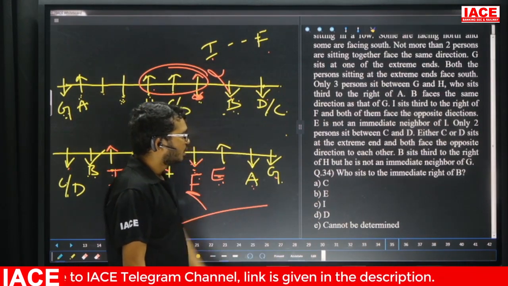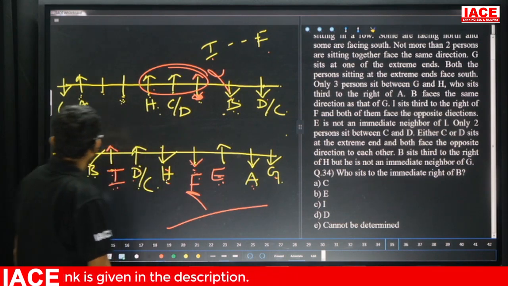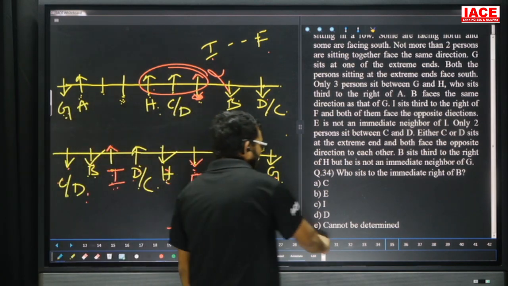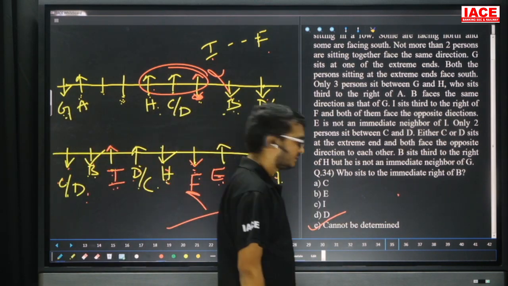Question number 34. Who sits immediate right of B here? C or D? The answer is cannot be determined. Question number 34, Option E.